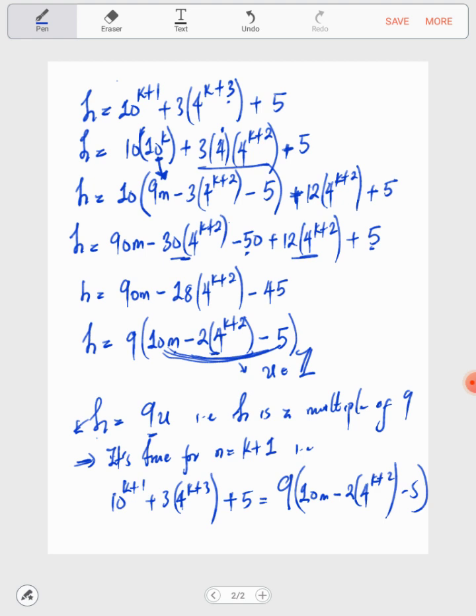So now by induction, how do we conclude it?